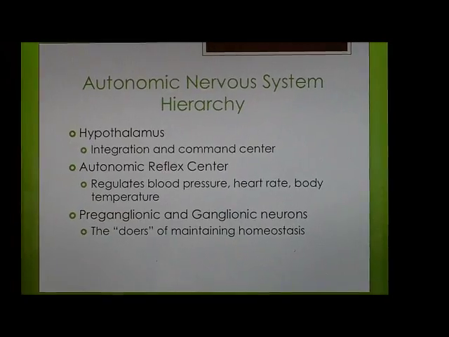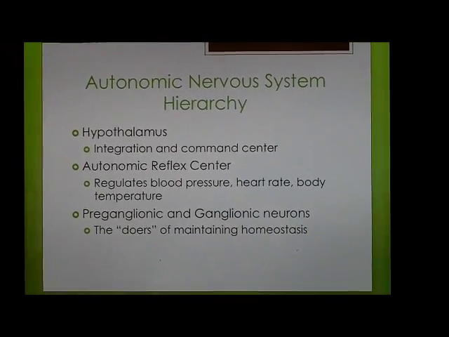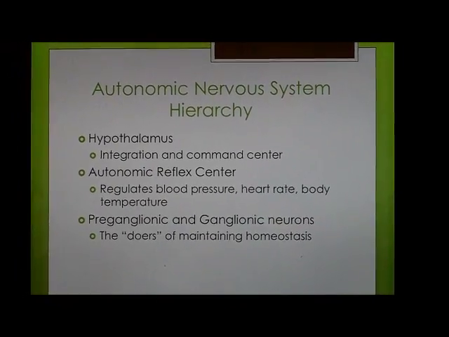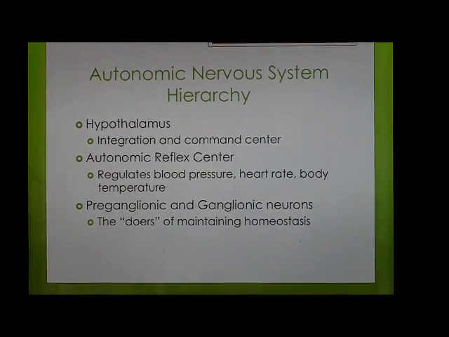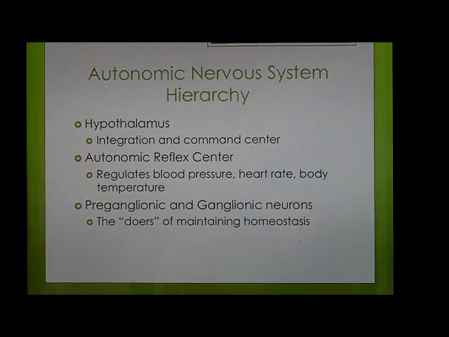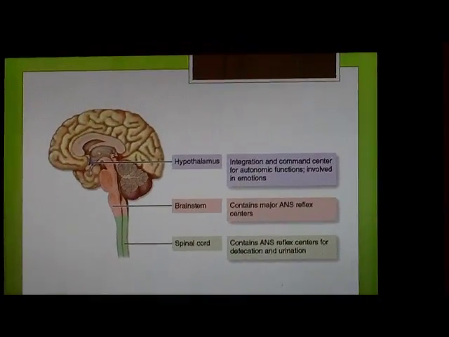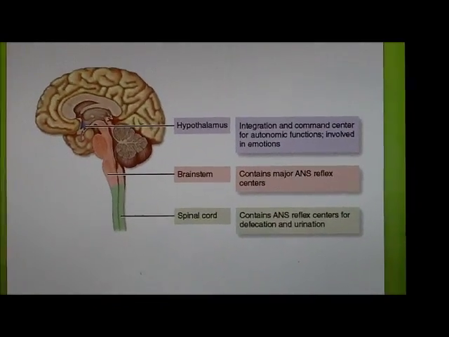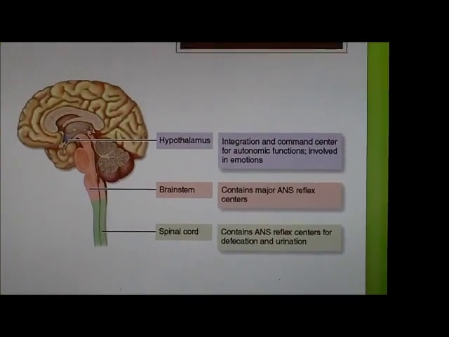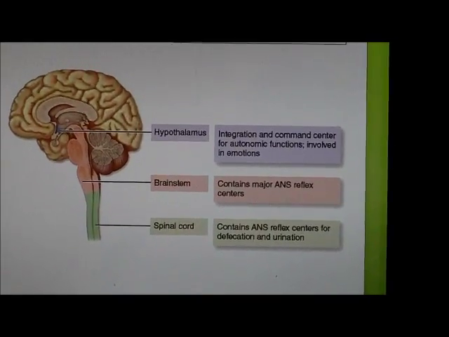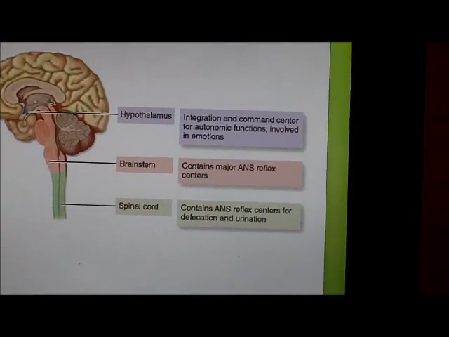Your preganglionic and ganglionic neurons could be compared to your workers. These are the doers of maintaining your homeostasis. They would reply only to the autonomic reflex center and hypothalamus. Your hypothalamus functions as your integration and command system, as said before, but it also involves your emotions. Your brainstem is where your autonomic reflex centers are contained.